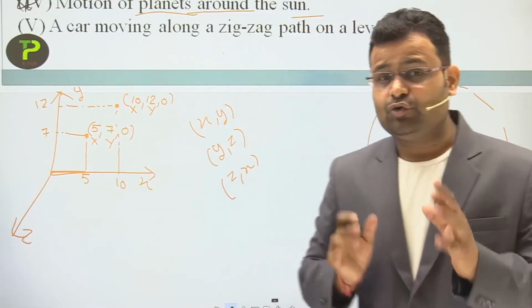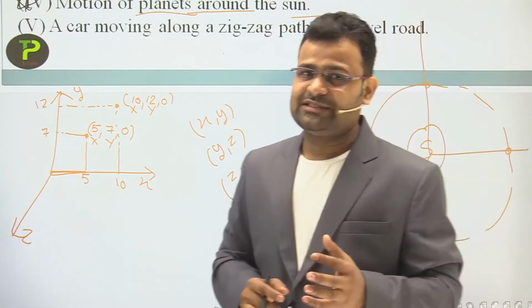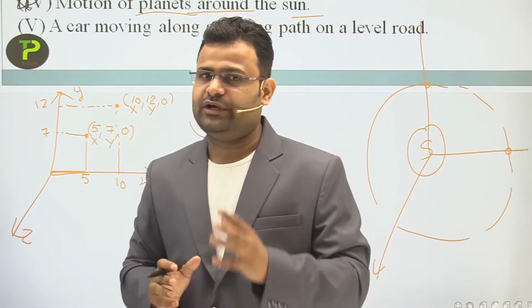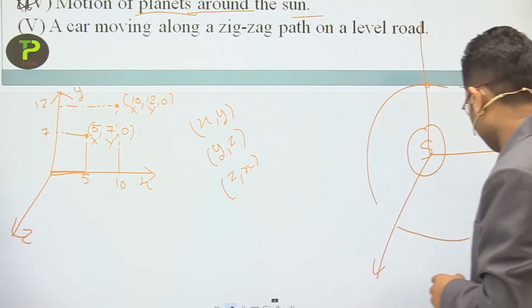So that is a two-dimension motion, dear students. Most of the time, students say it is a three-dimension motion. No, it is not. That is a two-dimension motion.